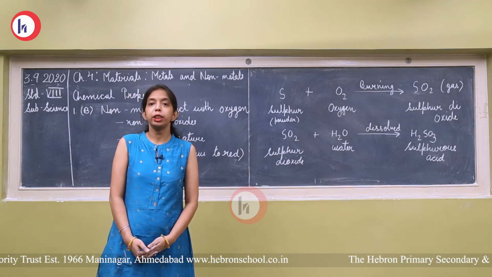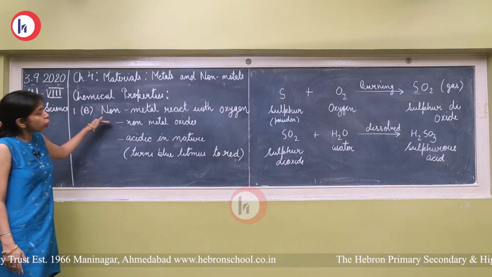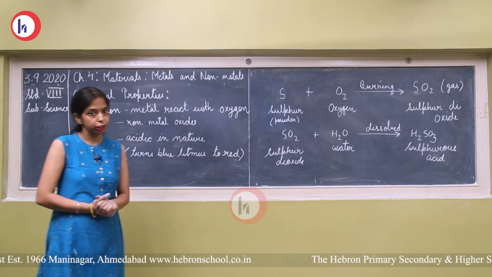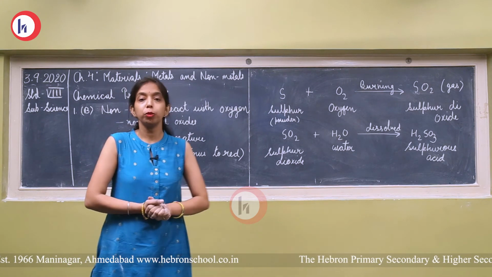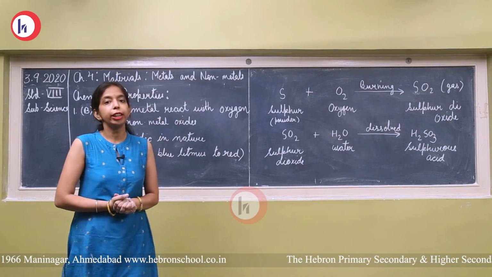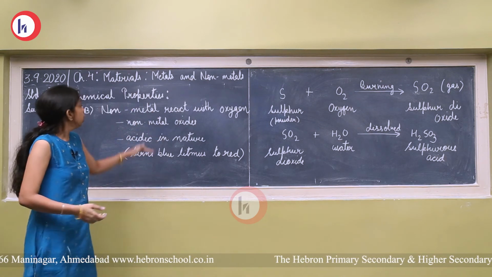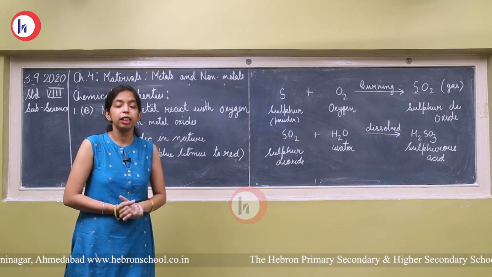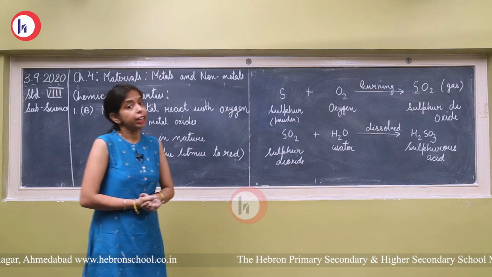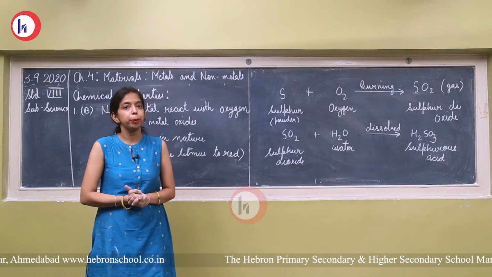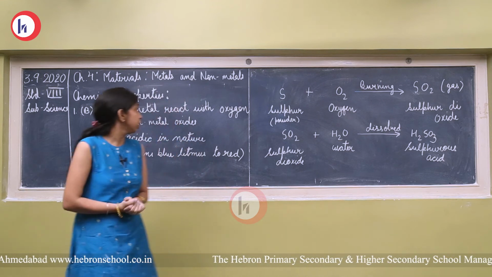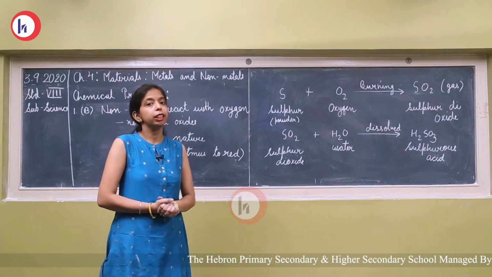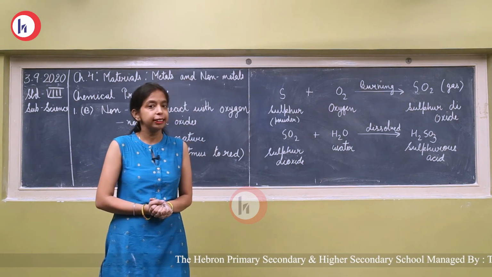Now the chemical property of non-metal. When non-metal reacts with oxygen, it also forms non-metal oxide. Same as the metal forms metallic oxide, when non-metal reacts with oxygen, it also forms non-metal oxide. But these non-metal oxides are acidic in nature. And how can you test? By using litmus paper. When we use the blue litmus paper in the non-metal oxide, it turns red, and this shows that the non-metallic oxides are acidic in nature.